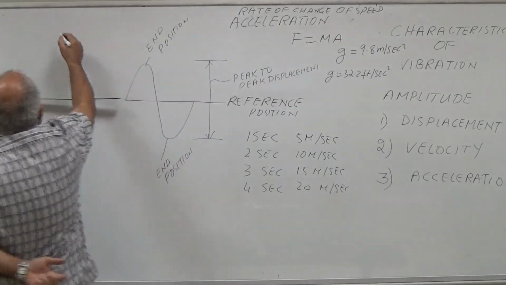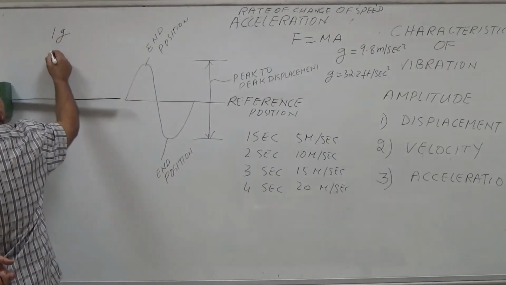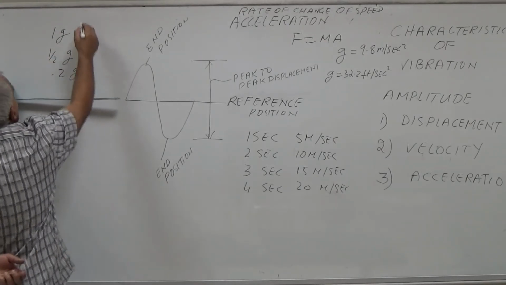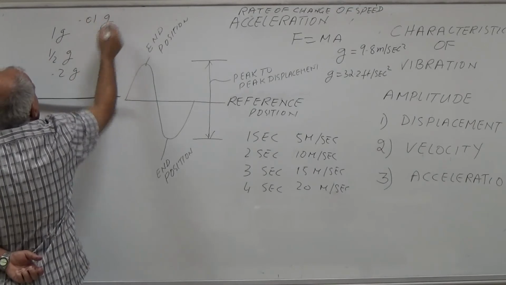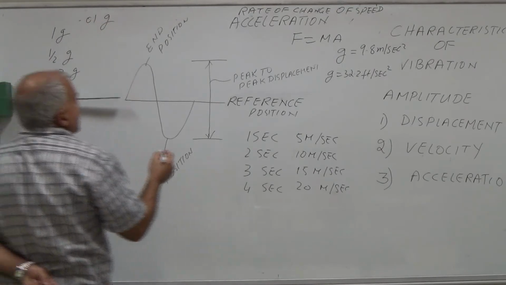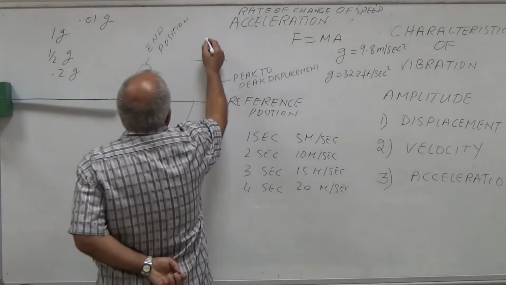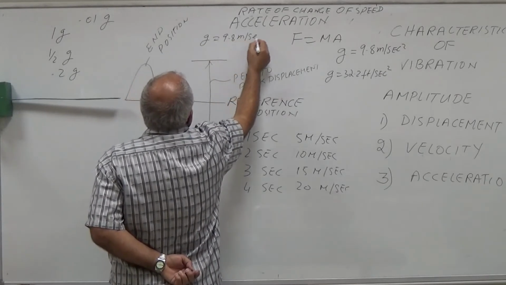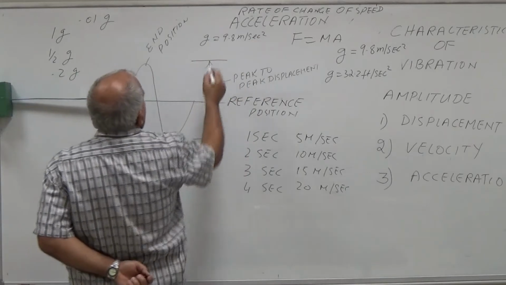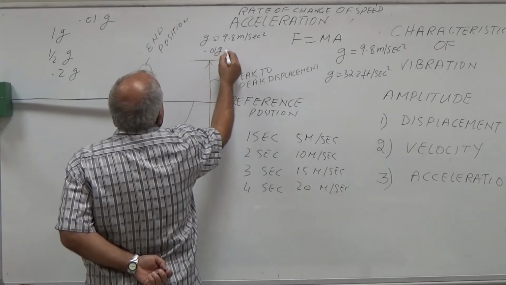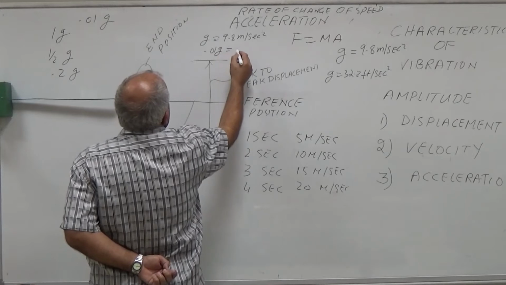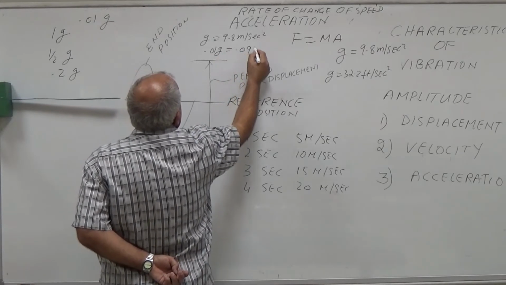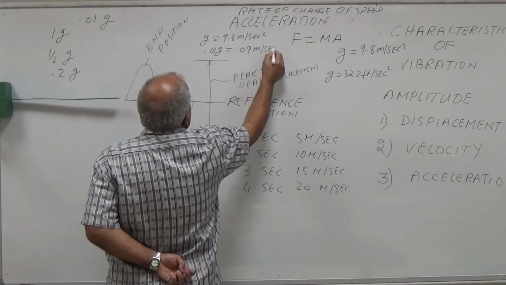So when we want to measure acceleration in case of machine, we will say 1 G, half G, 0.2 g, 0.01 g. Now in case g is equal to 9.8 meter per second square, then 0.01 g will be 0.09 meter per second square.